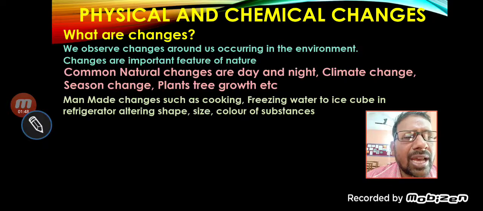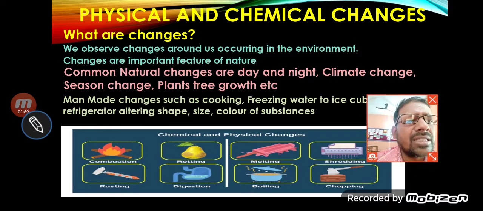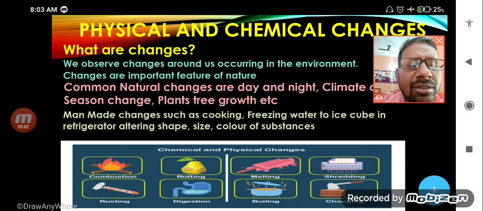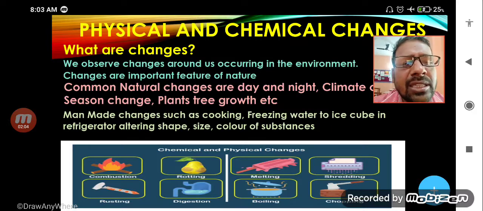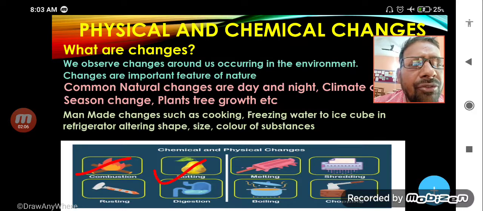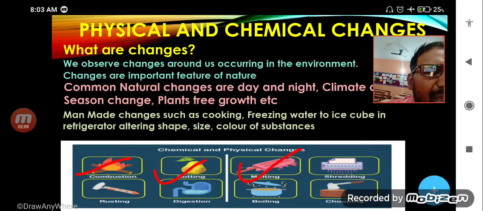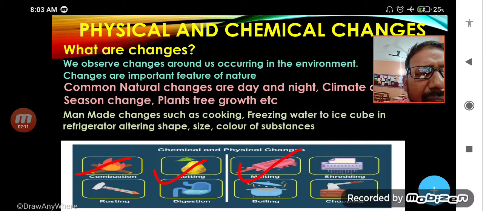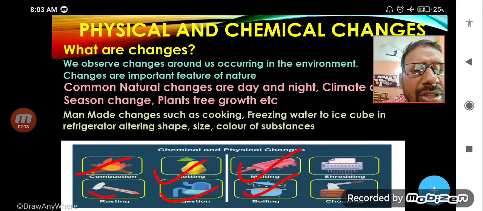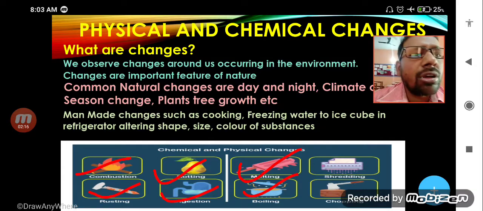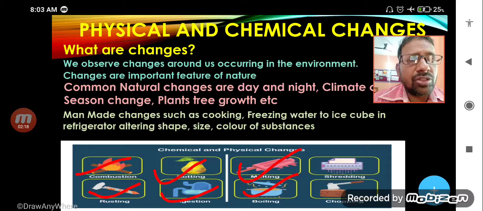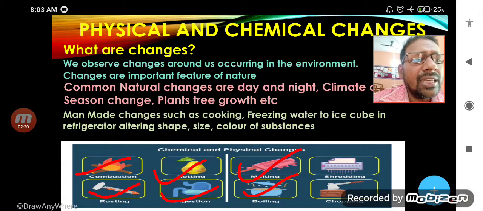Man-made changes such as cooking, freezing water to ice cube in the refrigerator, altering shape, size, color of substances. These are man-made changes. You can see in the images, these are examples of changes: combustion, ripening of food, melting, evaporation, digestion, boiling, rusting. These are examples of changes which are happening in our daily life.